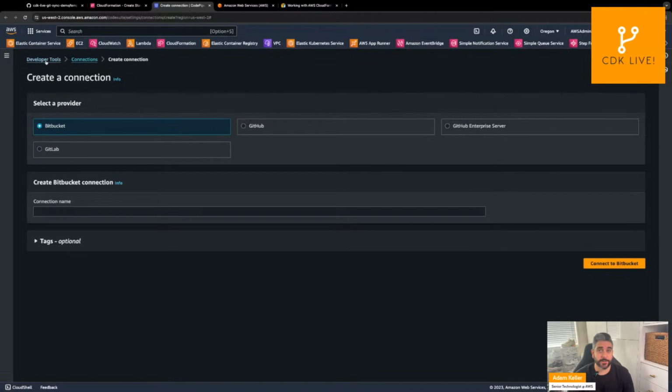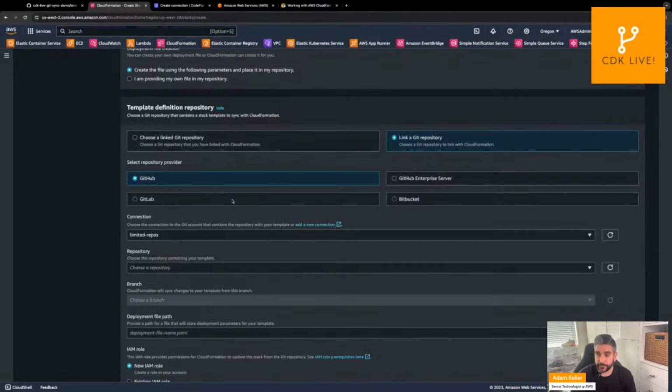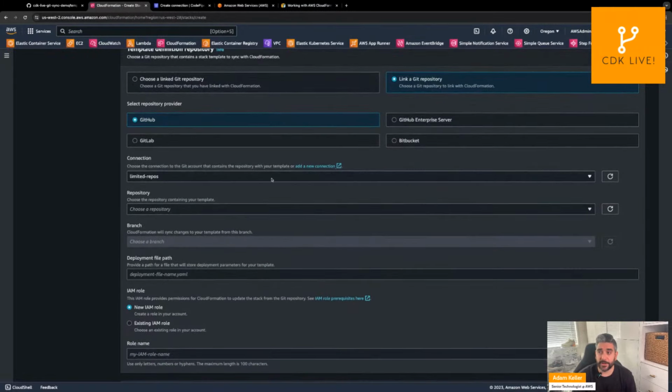So here, this is under the developer tools connections feature. I can name my connection. I choose the provider that I want to connect to. And so you can see here, these are the supported Git providers: GitLab, Bitbucket, GitHub, GitHub Enterprise Server. I've already done this, but essentially I'm going to use GitHub, and I have a GitHub app created. It's all connected with AWS and ready to go. So we have our connection set up, and now I'm going to choose the repository.